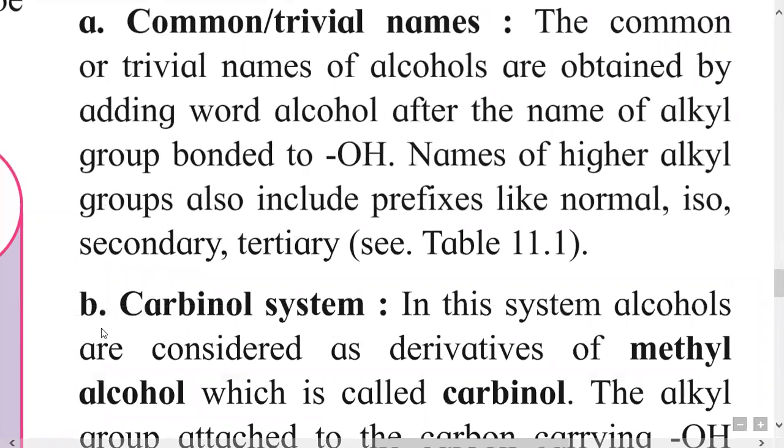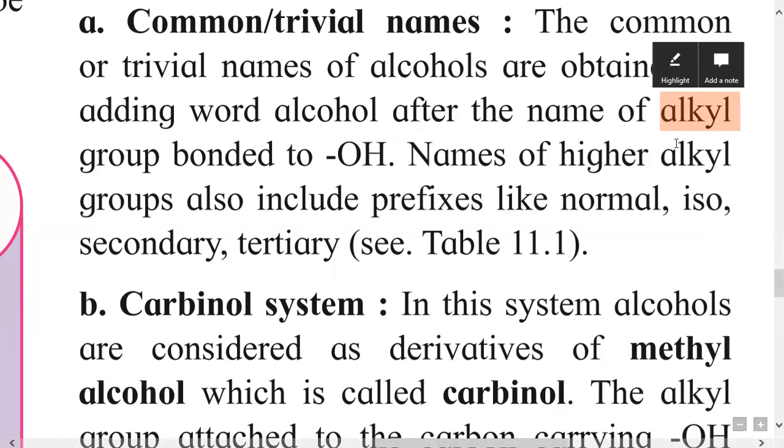According to this system, we know alcohols have the general formula ROH, where R is an alkyl group, and the name of the OH group is given as alcohol, and the common names of alkyl groups are given before this name alcohol.